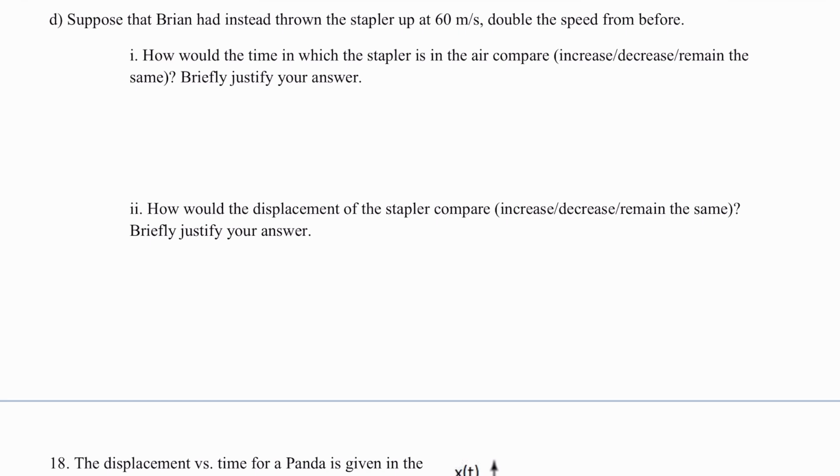How would the time in which the stapler is in the air compare? Would it increase, decrease, or remain the same? If it's moving faster, the time is not going to decrease, and it's not going to remain the same. It's obviously going to increase. So a potential answer we could say is the time in the air would increase because it would take longer for gravity to slow the initial velocity to 0, making the first half of the trip longer.